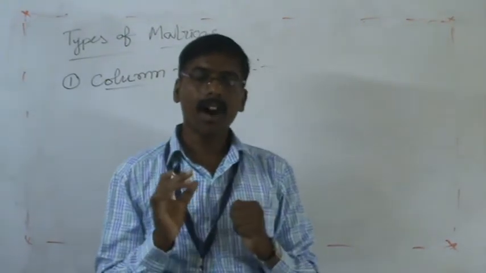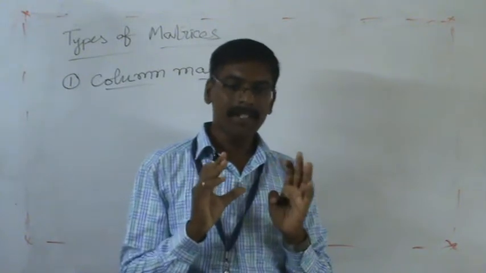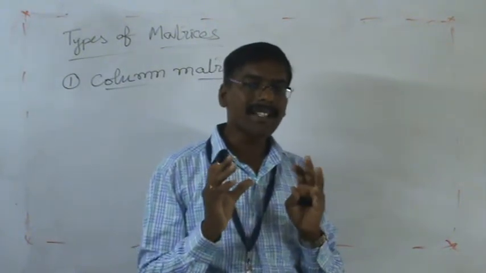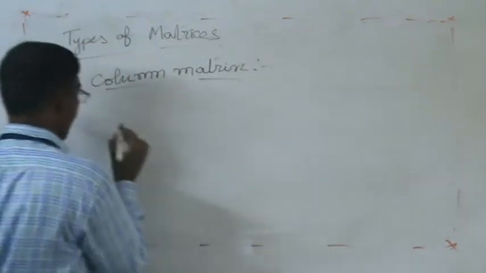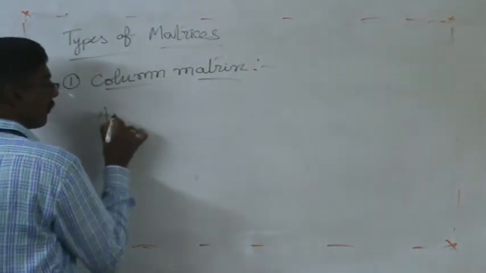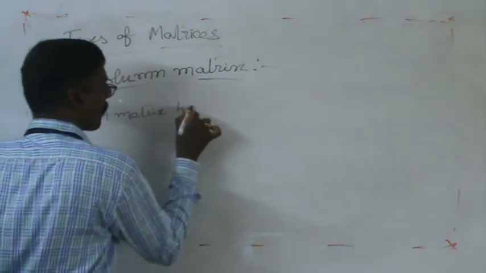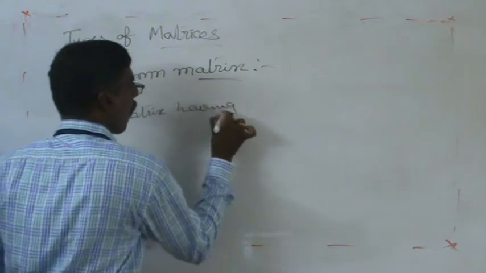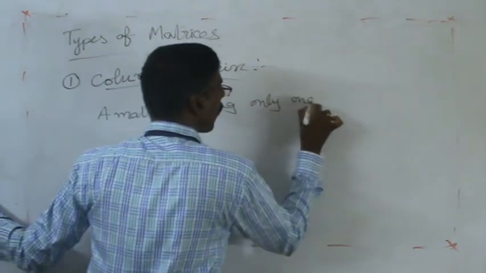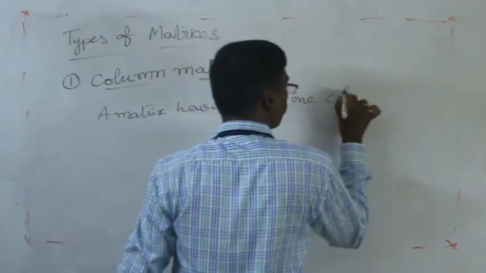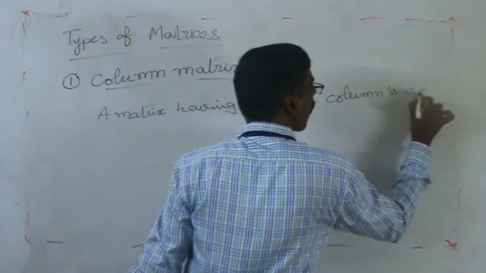What is the definition of a column matrix? A matrix having only one column is called a column matrix.